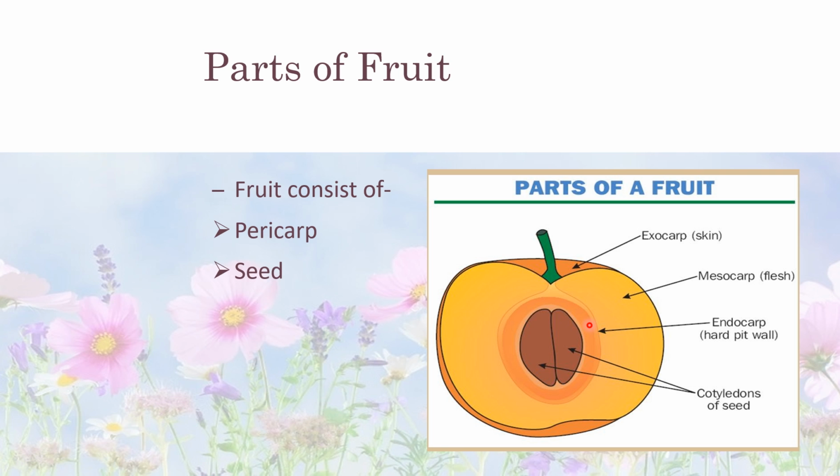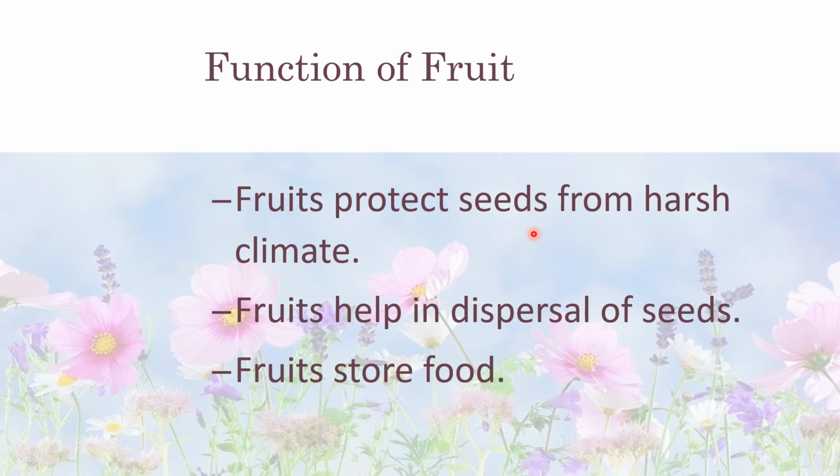In walnut, the wall of the ovary develops into a hard shell, and the edible seed is surrounded by this hard shell. The edible portion of the walnut is present inside the shell. Now the function of fruits. The function of fruit is to protect the seed from harsh climate. It also helps in dispersal of seeds and it also stores food material inside them.